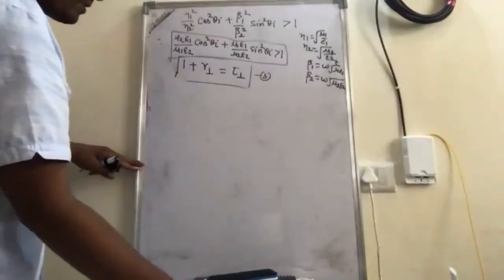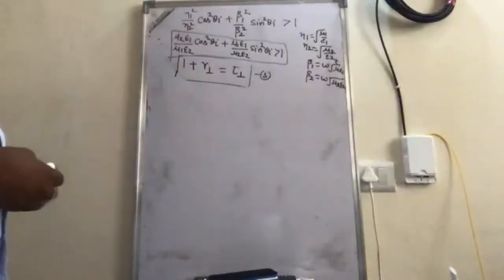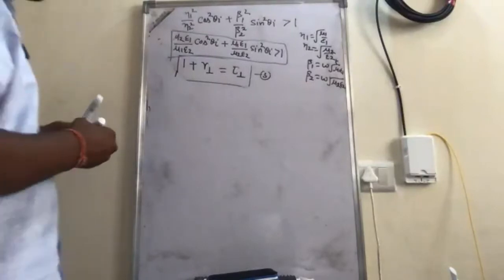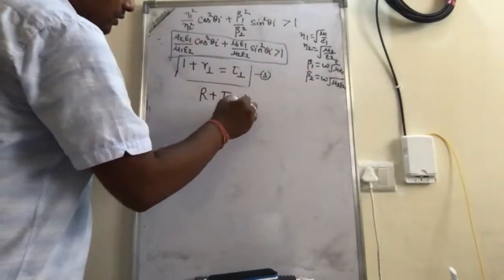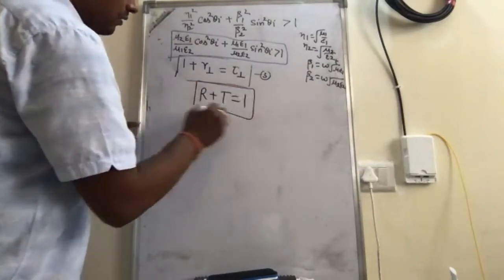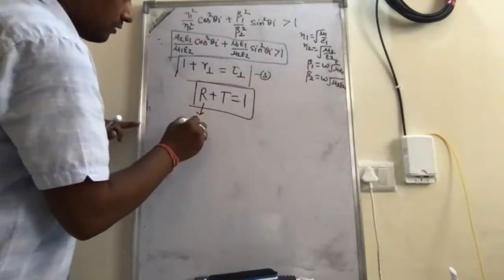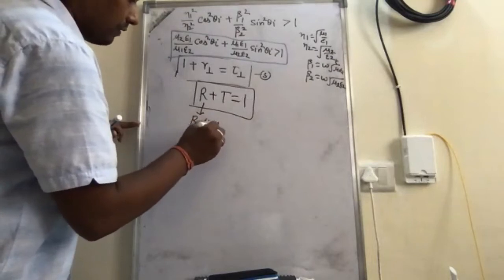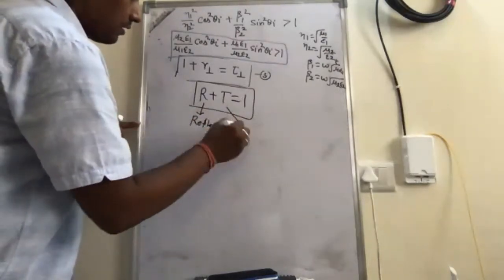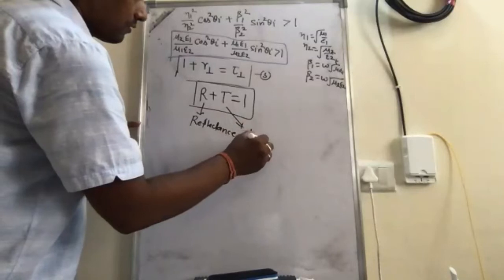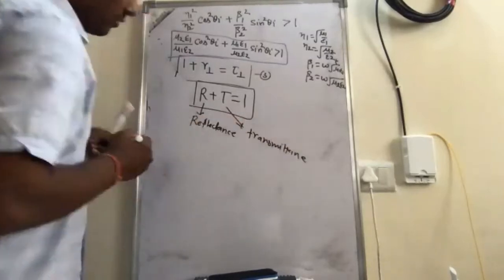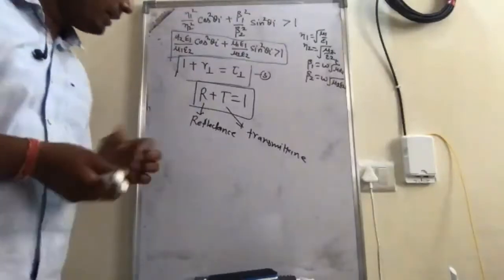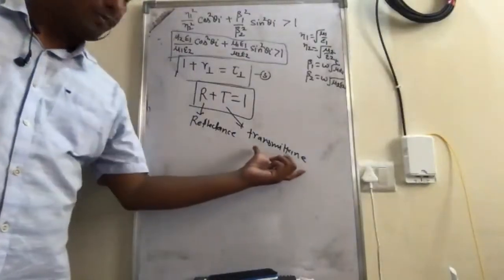So basically what we have studied in quantum mechanics is given by capital R plus capital T is equal to 1, where this is the reflectance, this is the transmittance. Okay, so what is the physical meaning of the reflectance and what is the physical meaning of transmittance?